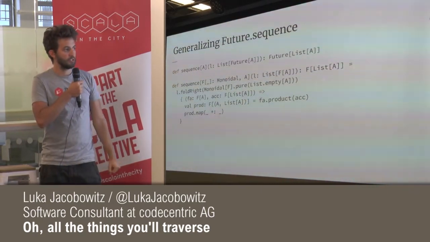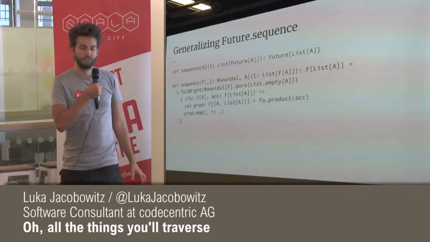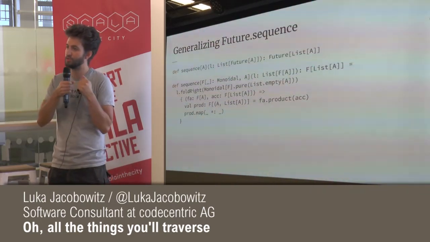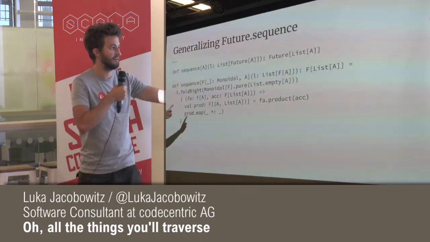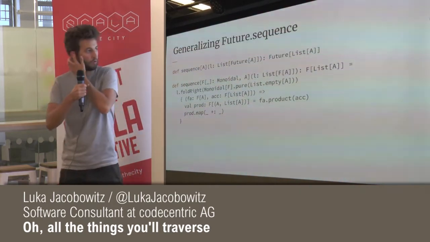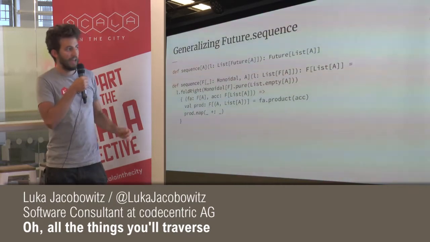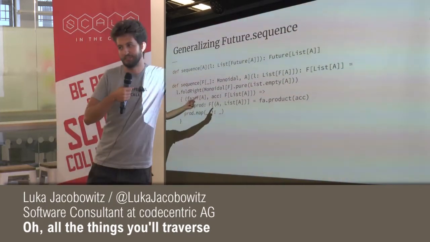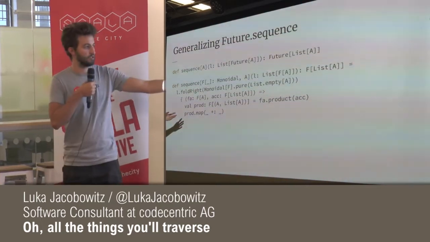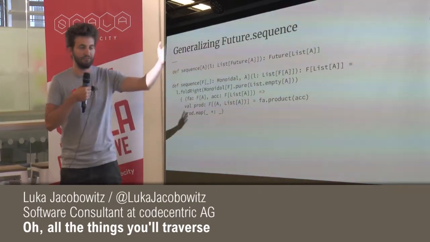So the first thing we do is say, hey, let's use this product function to combine these two F values, right? So we have an F of A and an F of list of A. And if we use this product function from monoidal, we get an F of tuple of A and list of A. And what we can then do is use the map function to go back to an F of list of A, right?